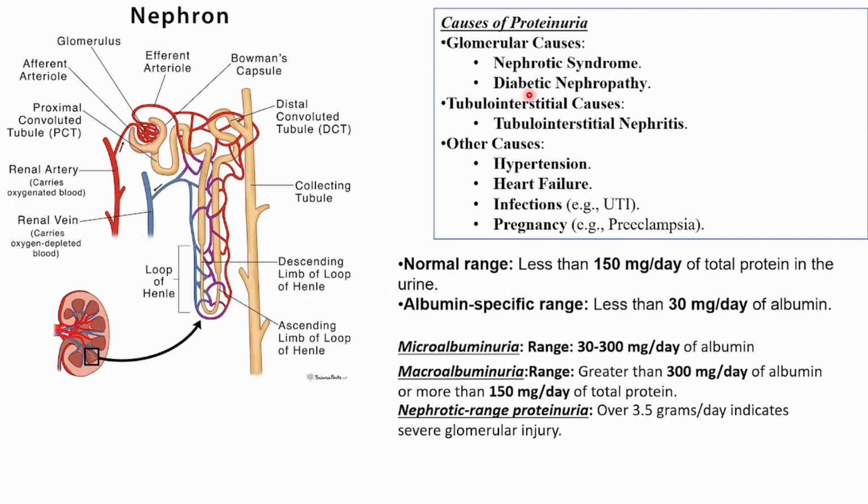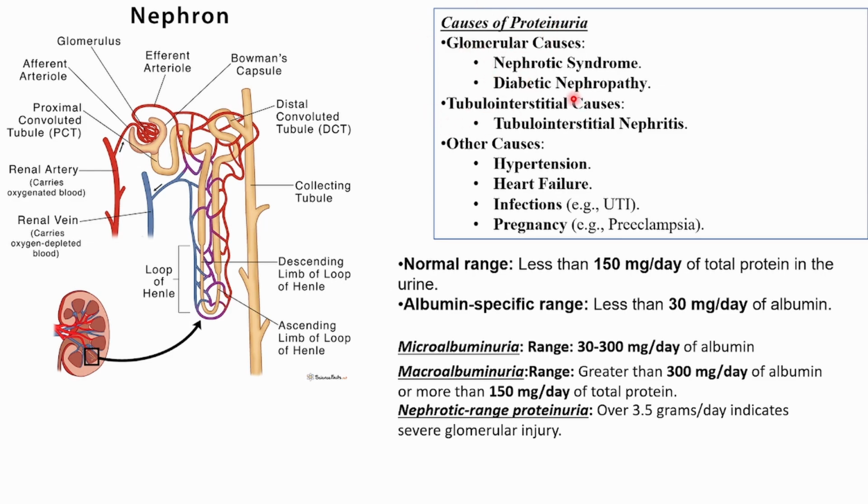Then we have diabetic nephropathy. How does diabetic nephropathy cause proteinuria? Diabetic means there is high blood sugar level, and this high blood sugar level will cause damage to the glomerular basement membrane. It also increases the viscosity of the blood and pressure in the blood. All these things together cause protein to be lost through the urine. Done. So glomerular causes, two things done.